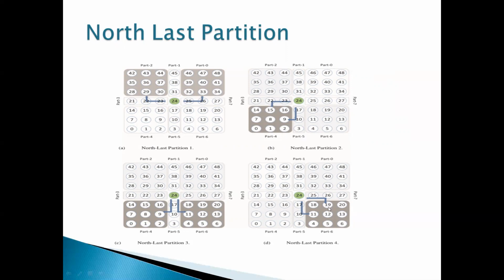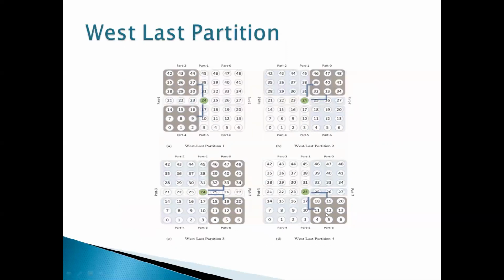The same is followed in case C also. In case D, only part 6 has destination nodes. If the VN is 1, we have to go in the south direction. If the VN is 0, we have to go in the east direction. Otherwise, we choose the port with the bigger virtual channel.